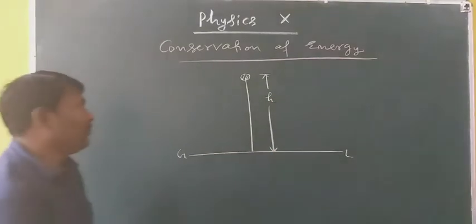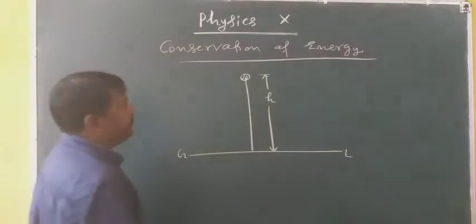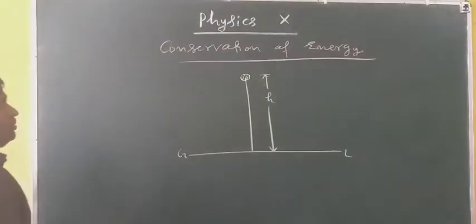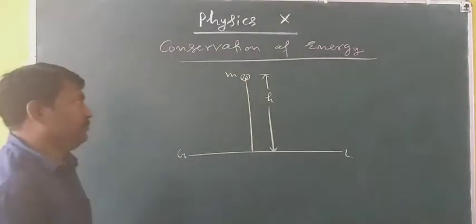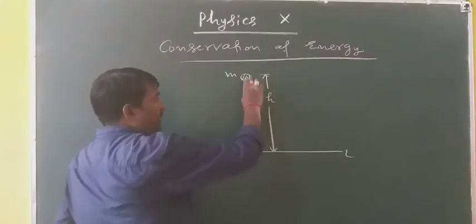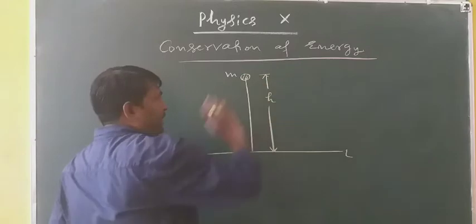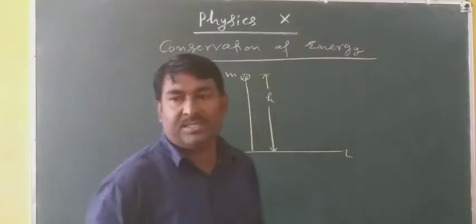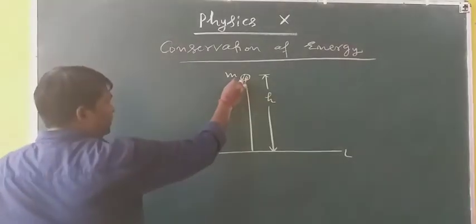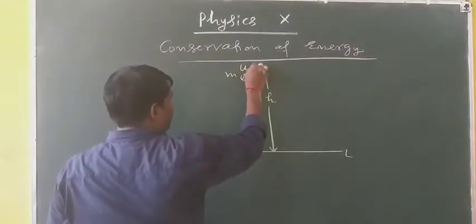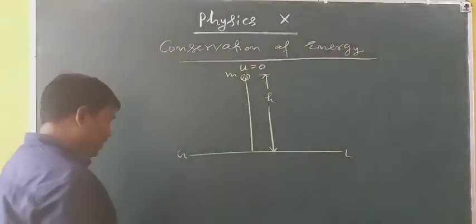So the mass of the body is m. Now when the body is at some height h and initially it is at rest, its initial velocity u is 0.